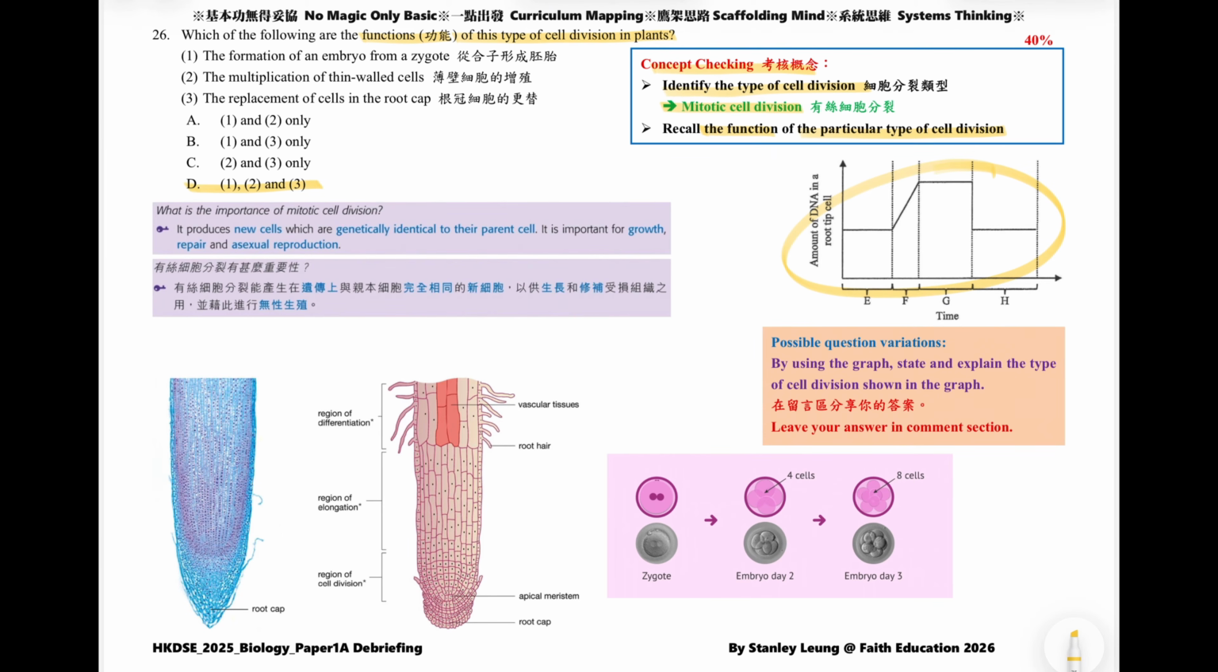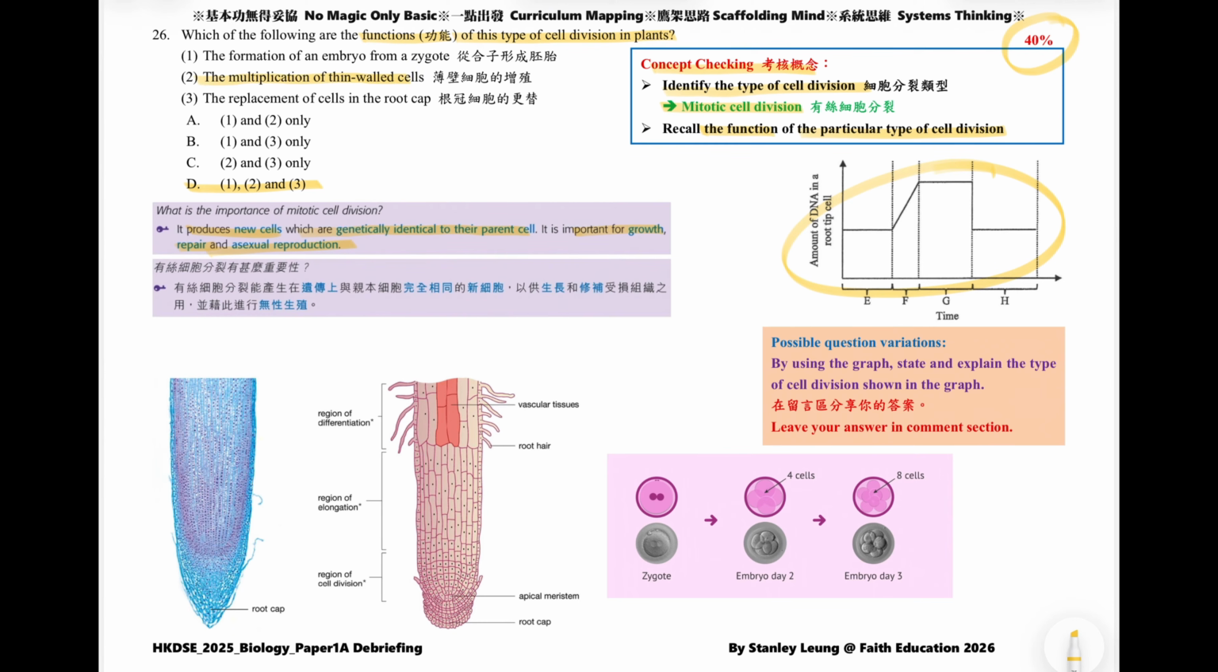It seems very straightforward, because what is the importance of mitotic cell division? Producing new cells which are genetically identical to the parent cell is important for growth, repair, and asexual reproduction. Question straightforward, answer straightforward. But how come only 40% of students got it correct? I want to talk about option 2 first.